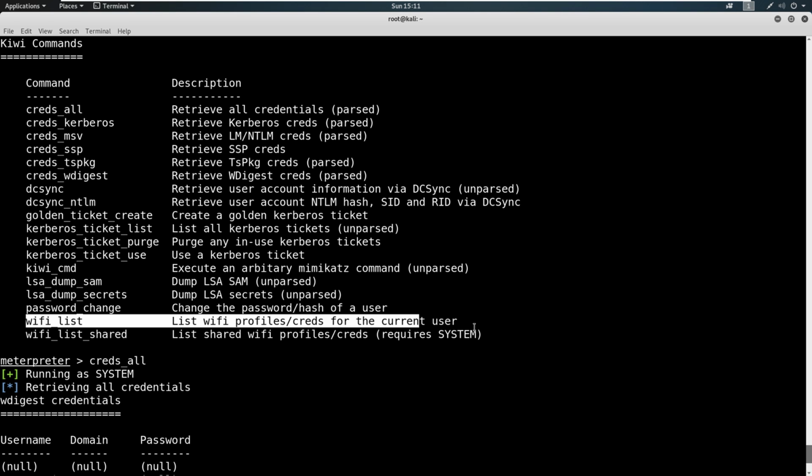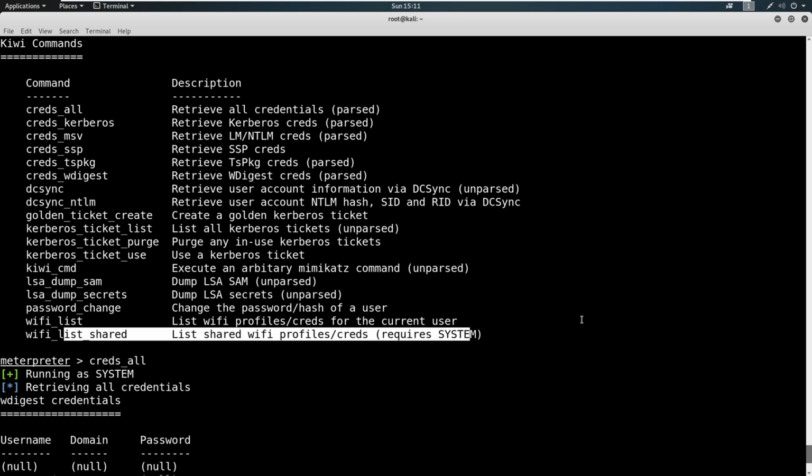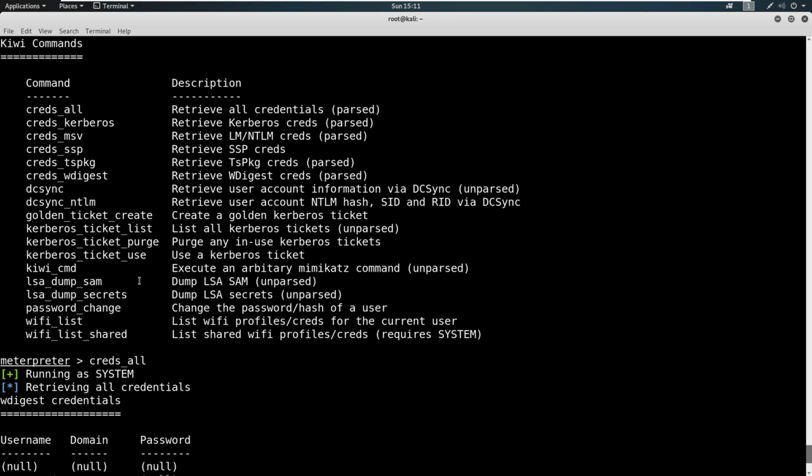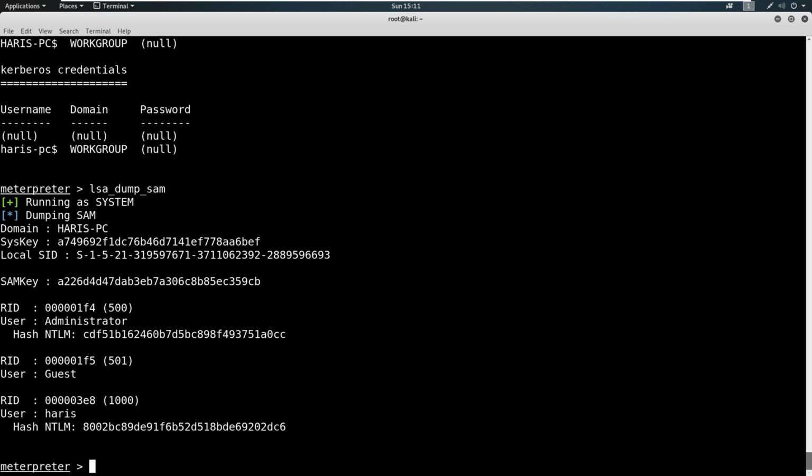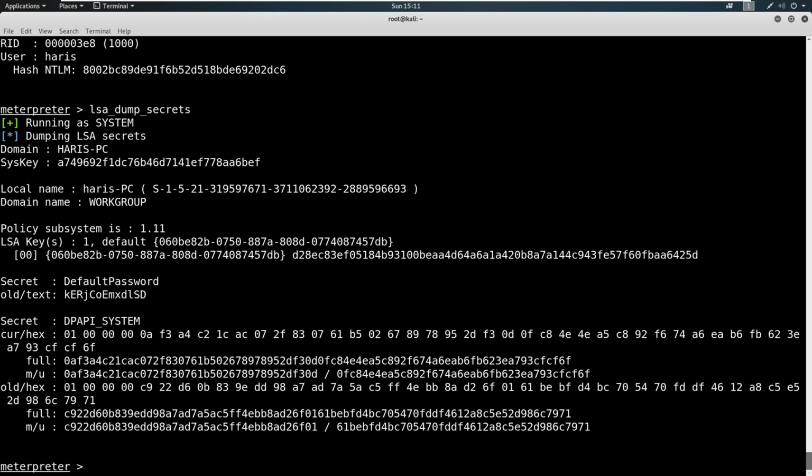We can dump the Wi-Fi list, the Wi-Fi shared list here. We can change passwords, can dump the SAM, right? Let's see, lsa_dump_sam. Okay, there's the SAM that we just saw with the hashdump. We could dump secrets, right? So there is a lot going on here.